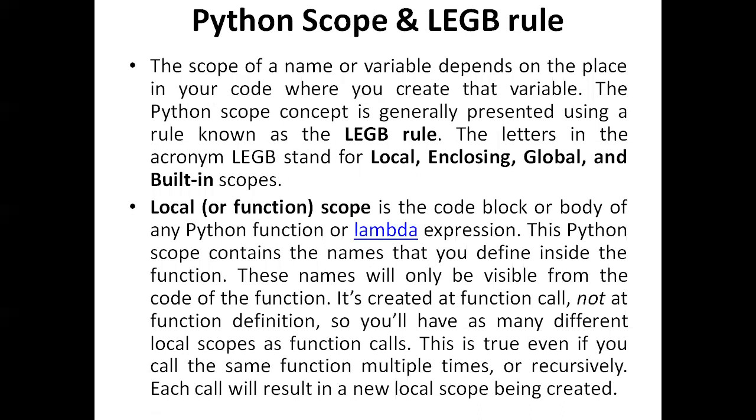Next, Python scope and LEGB rules. Generally, scoping is there. If you are defining any variable, it should contain scope, meaning it has some limitations.